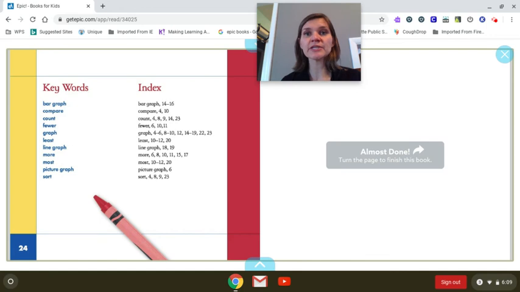There are some ways that you can graph things at home. If you use grid paper or even draw pictures on a piece of paper, you could keep track of the weather, like make a column for sunny days, cloudy days, rainy days, snowy days, although hopefully the snowy days are over. There's a lot of different ways that you can keep graphs. Or if you have a bag of jelly beans, you can count the jelly beans and graph the different colors. You could do a line graph, a bar graph.